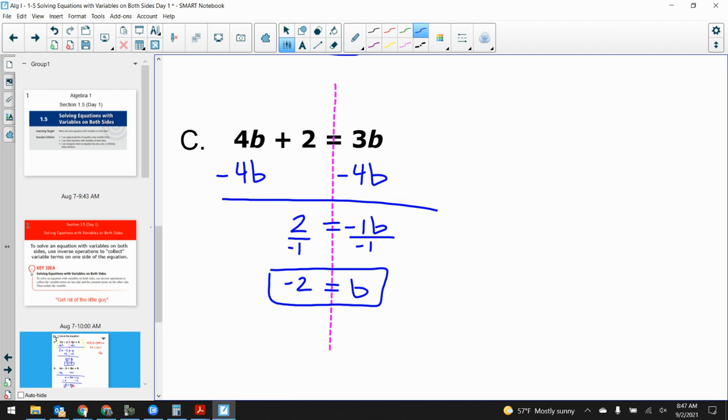You don't want to leave nothing on one side of the equation. You always want to leave something on one side of the equation. Okay?